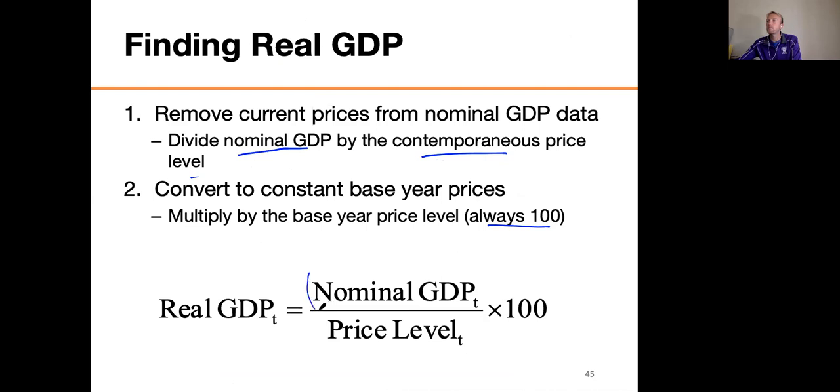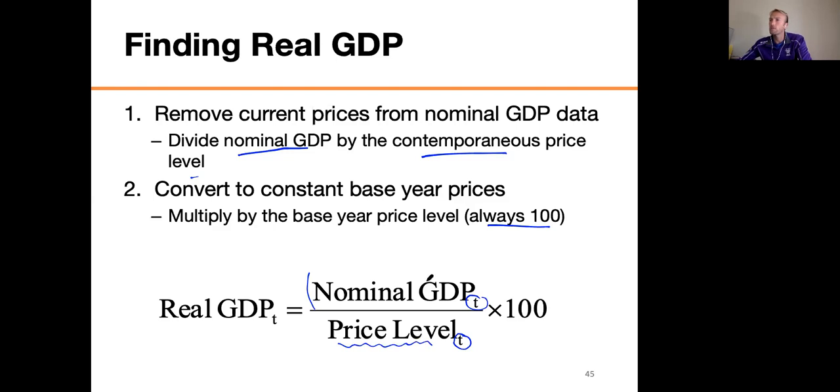So I take nominal GDP in time t, that's what time t is, and then I divide it by the price level in time t. And the price level we're using is the GDP deflator. Remember, what's the name of the other price level that we could use? That's right, the consumer price index. We're not going to use that in this chapter, not till our chapter on inflation. But I want you to be aware you can use either the GDP deflator or the CPI in this place here. We're going to use just the GDP deflator.